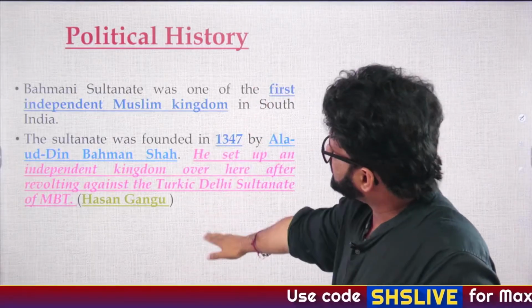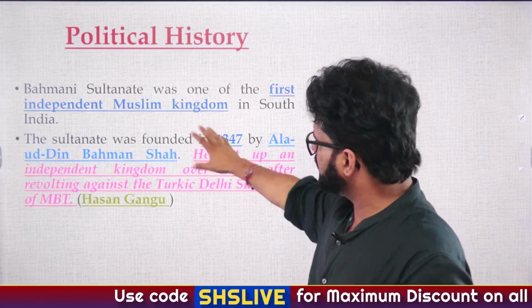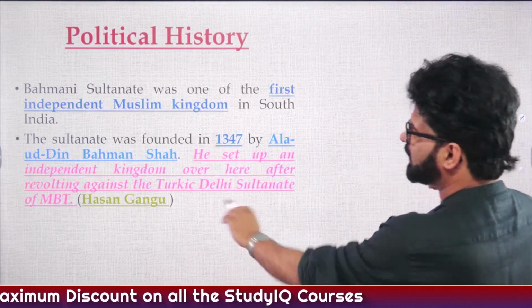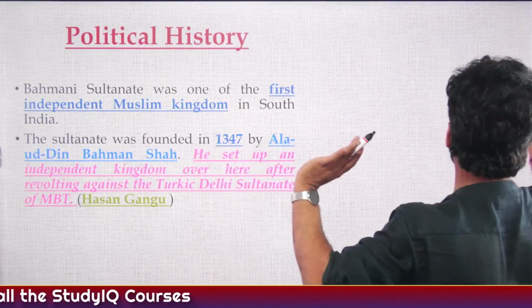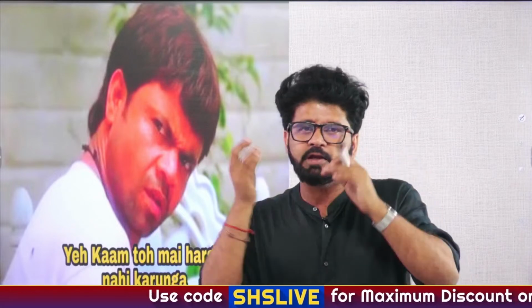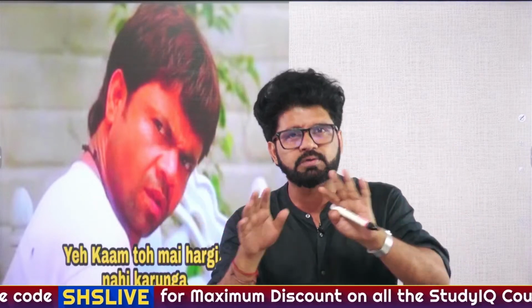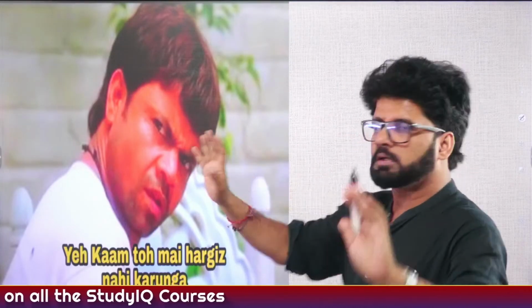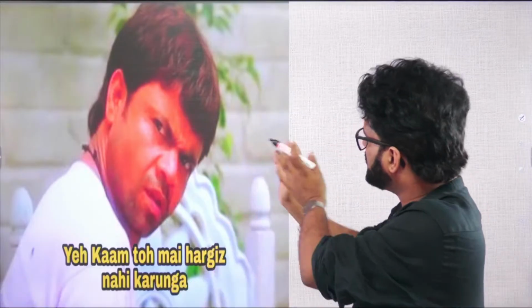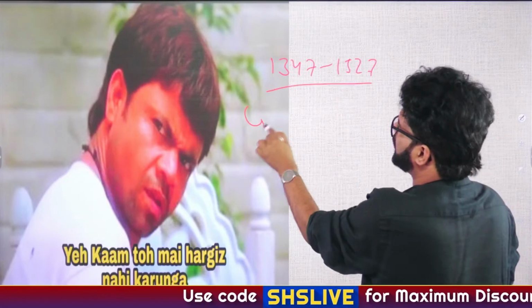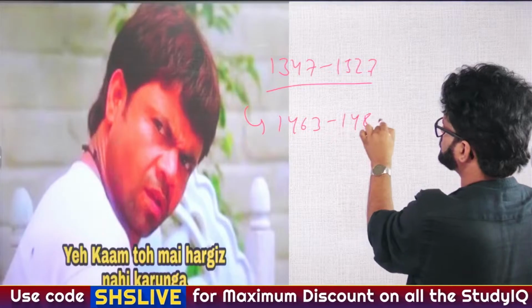Fine, sir. So this is the Bol Bachchan which is going on here. Bol Bachchan means hearsays and facts which we have just discussed. Bahman Shah, 1347, he was one of the ministers and he revolted against the Turkic Delhi Sultanate of MBT, Muhammad bin Tughlaq. Hasan Gangu was like, I will not do anything which MBT says, because I'm fed up of your rule and your irrational and erratic policies, so to say. Whether it was irrational or not, we can always debate about it. Fine. So in 1347 this Bahmani kingdom got established, and we have now just seen the story, 1347 to 1527. The best period, 1463 to 1482. That is the best period.